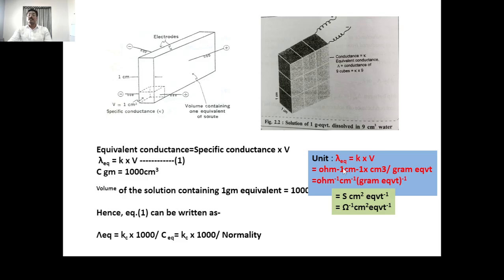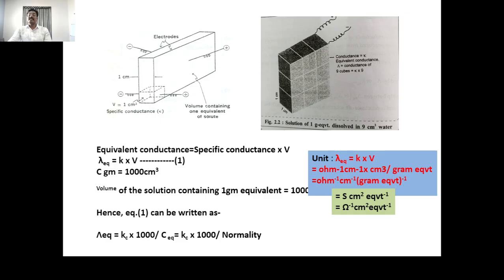The unit of specific conductance is per ohm per centimeter, and volume is 1000 centimeter cube divided by gram equivalent; V is nothing but 1000 divided by normality.